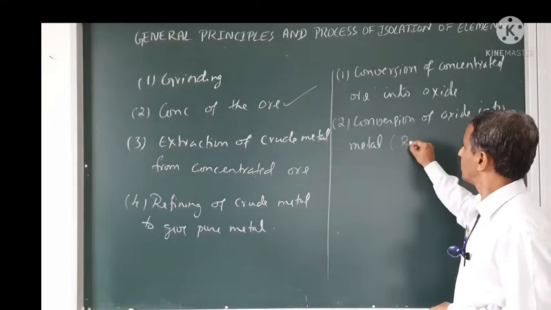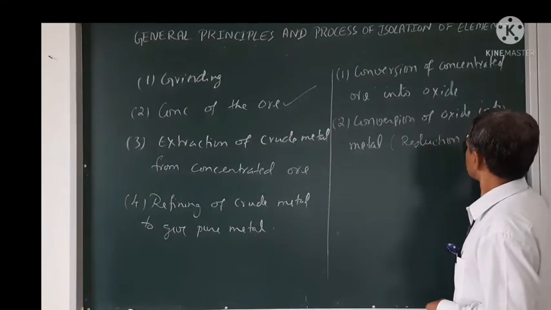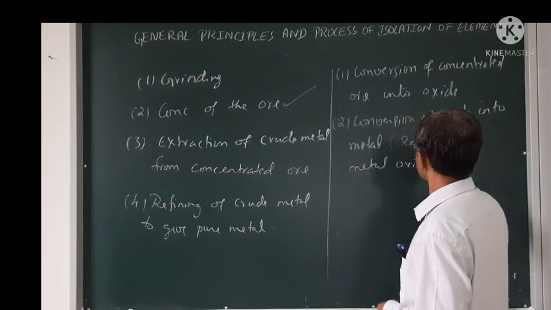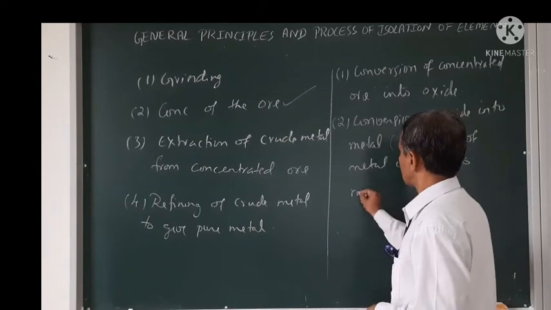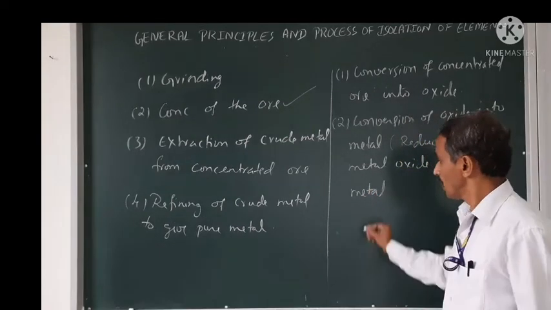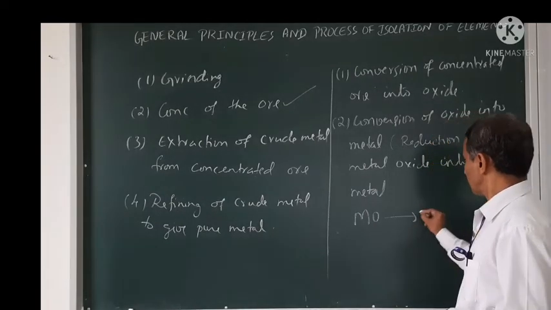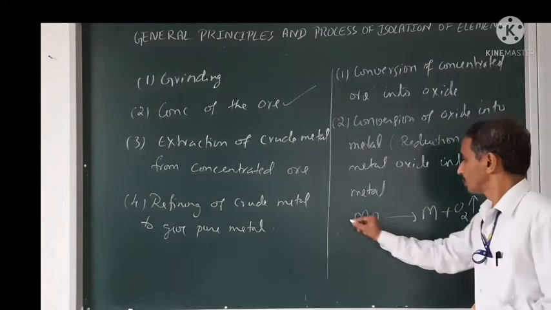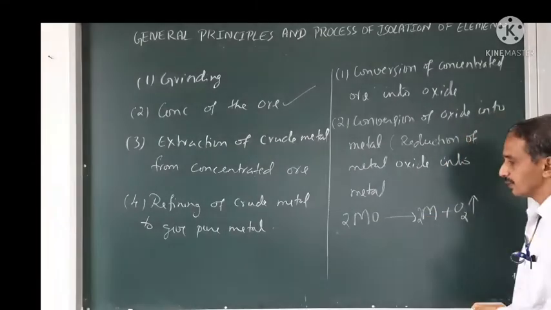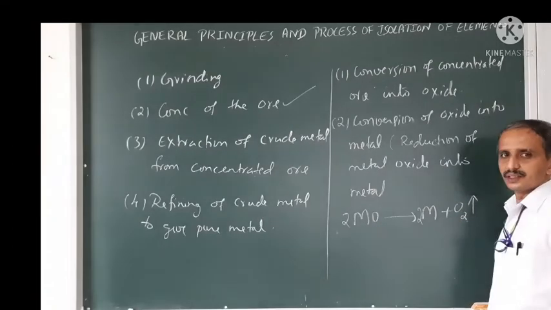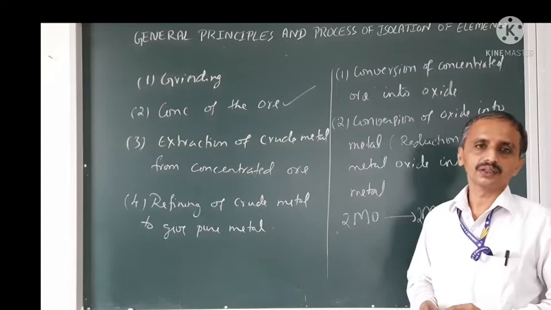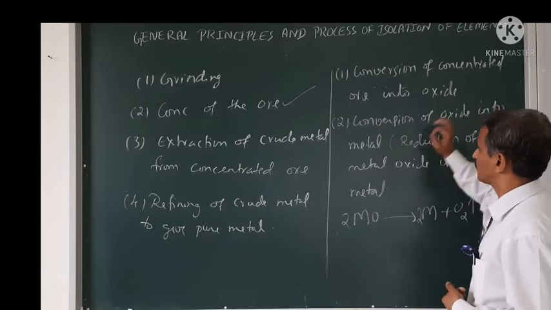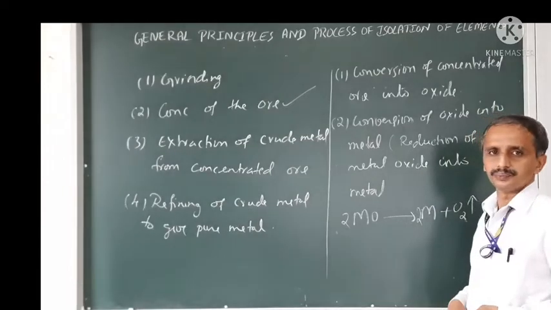And this one I can say is the reduction of metal oxide into metal also. Why? See, metal oxide gives metal plus O2. So the removal of oxygen is there, and the removal of oxygen is called reduction only. So either conversion of the oxide into metal, or reduction of the metal oxide into the metal.